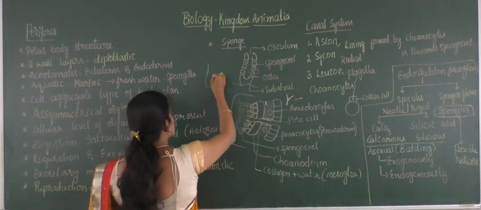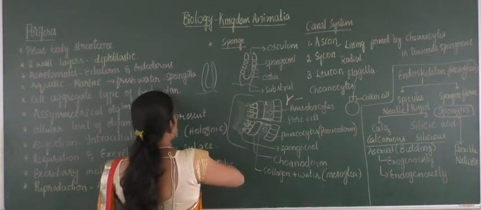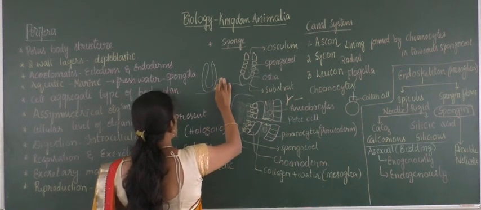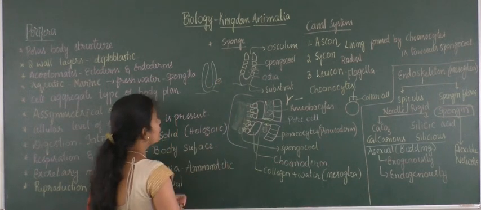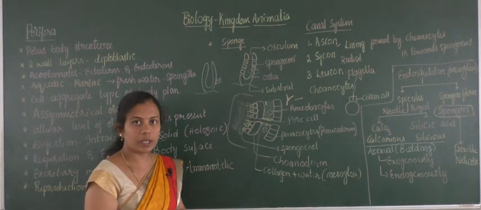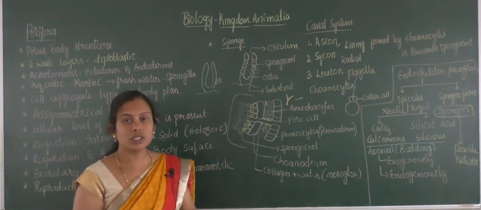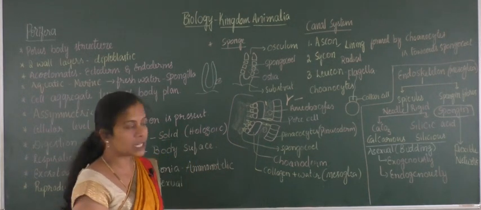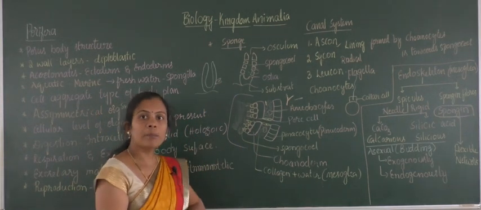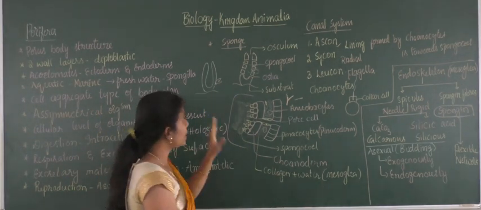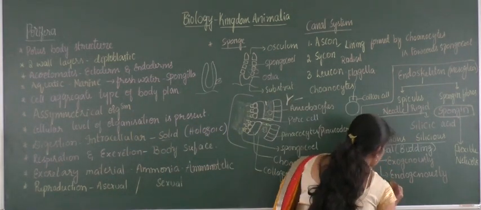If you consider this as a sponge, an outgrowth will be formed outside it. Later, on maturity, the buds will detach from the parental body and develop into new individuals. That is the exogenous type of budding, an asexual mode of reproduction. But in endogenous bud formation, it takes place by gemmule formation.